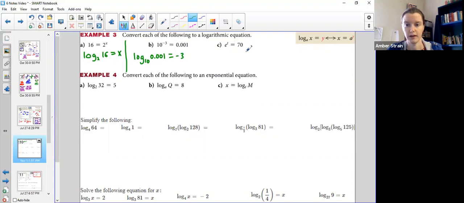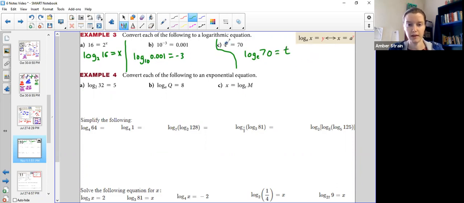Okay, now this one over here, I've got a log. It has a base of the number e. Remember that e is a number, not a variable. It's that weird number 2.71 blah, blah, blah. Okay, remember that it's a little backwards. So log base e of 70 equals the exponent t.